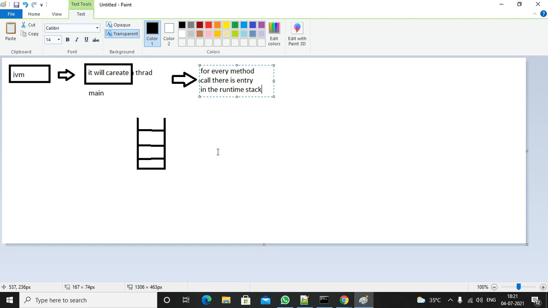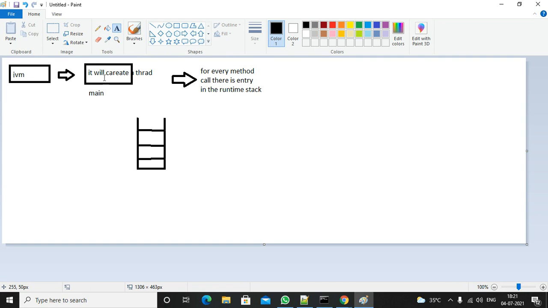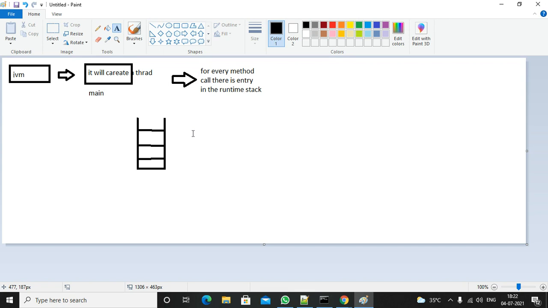Now observe in our program. The main thread is created. JVM created the main thread, and the main thread created this runtime stack. After this, it will call the main method. This is a method call. So what will it do? It will write this method call entry in this stack.